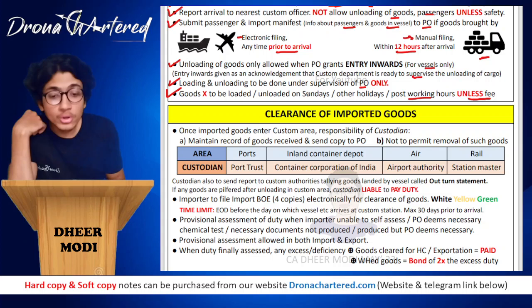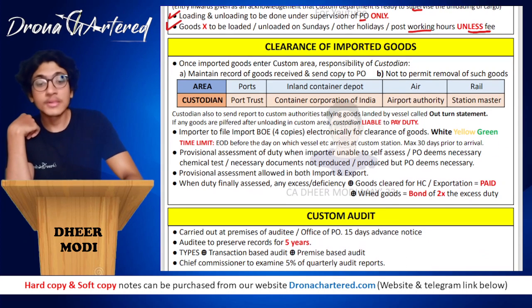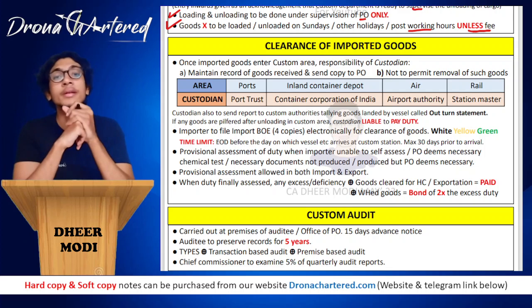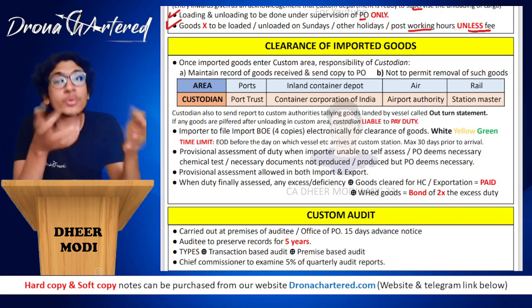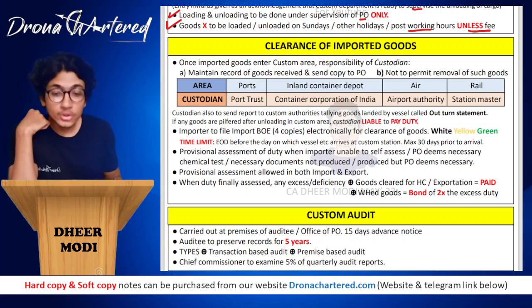Now next is clearance of imported goods. Once the goods have come into the Indian territory, that means they have physically come into the Indian territory, what do you have to do? You will have to clear them for home consumption, so that the people of India can use this.